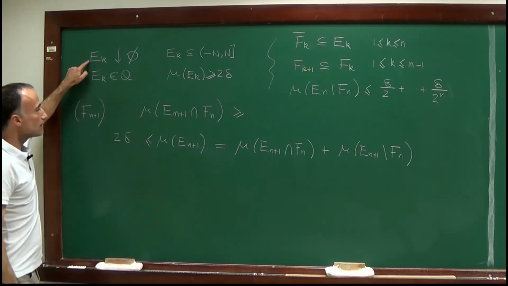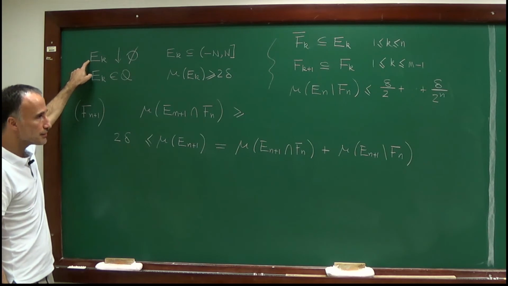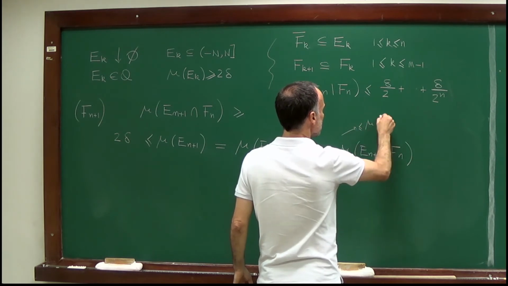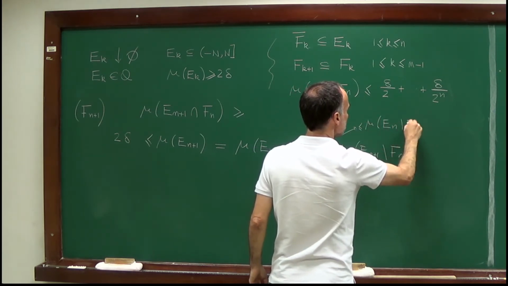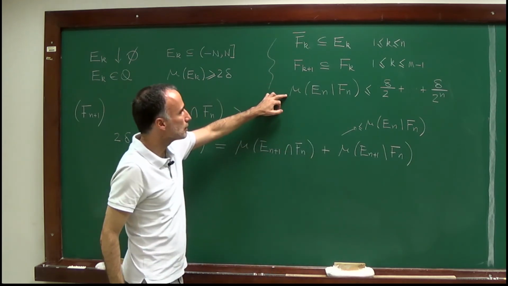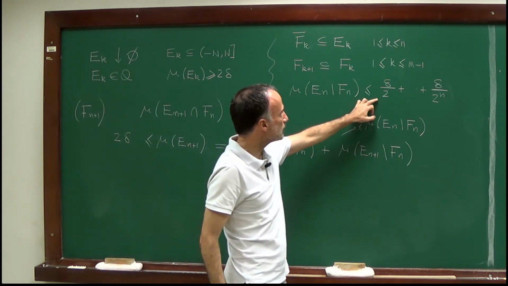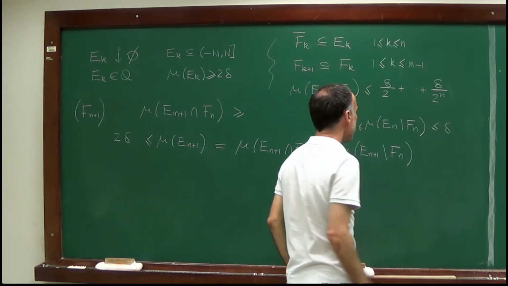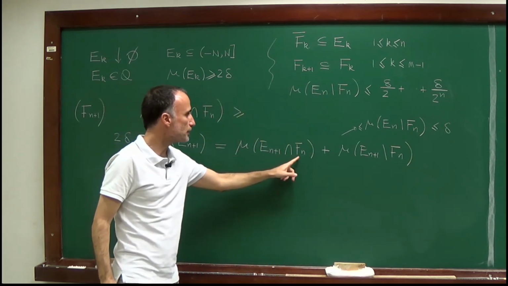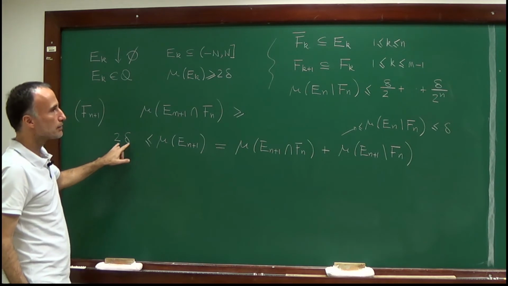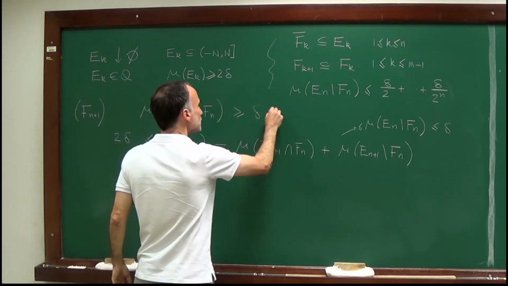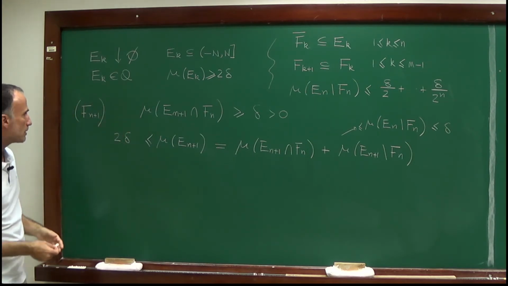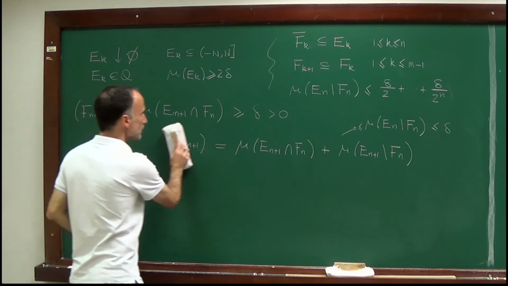But now we use the fact that the sequence Ek is decreasing to bound this measure by the measure of En minus Fn, and by assumption the measure of En minus Fn is bounded by the sum, therefore it's bounded by delta, and therefore the measure of En+1 intersection Fn is larger or equal than 2 delta minus delta, so it's larger than delta, which is strictly positive. Okay, so this is the same argument we used in step 1 and step 2. So we get this bound.